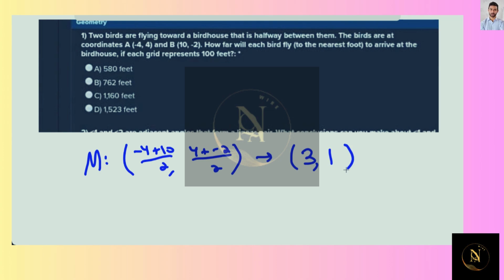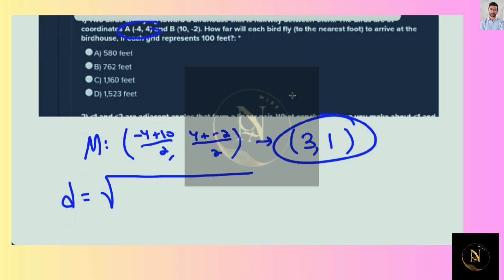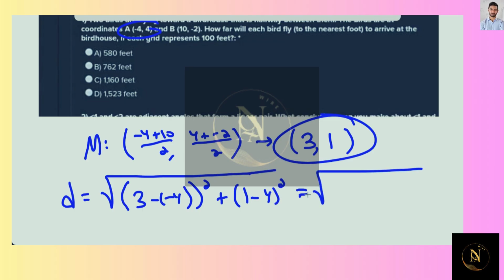Let me take point A, -4, 4. Use the distance formula with -4, 4 and the midpoint to find the length between the two. So the distance formula is the square root of the difference of your x-coordinates, 3 and -4, squared, plus the difference of your y-coordinates, 1 and 4, squared. 3 minus -4 is 7. 7 squared is 49. 1 minus 4 is -3. Squared is +9. And 49 plus 9 is 58.